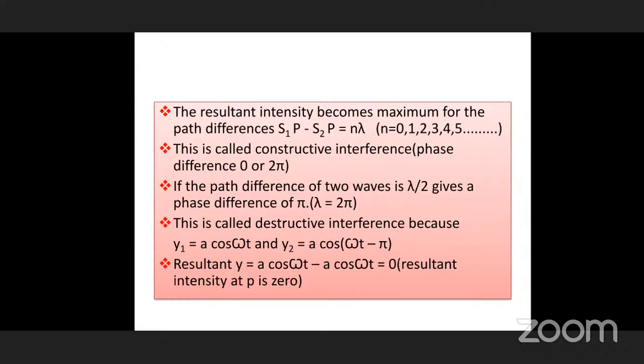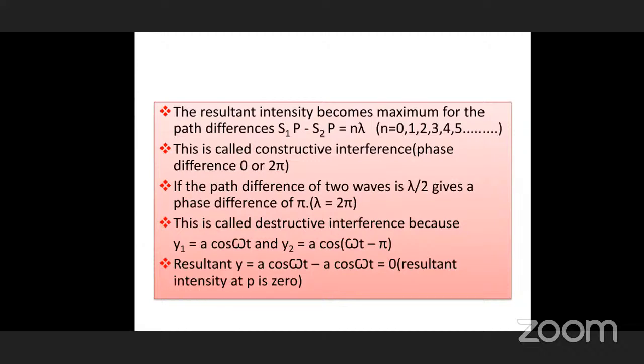Here, destructive interference means y1 plus y2, where in the first wave the amplitude is y1, and in the second wave y2 is negative. That means one is in crest, another is in trough. At an instant of time, S1 produces a crest with amplitude Y1, and S2 produces a trough with amplitude Y2. When crest and trough are acting at the same time on a particle in the medium, what happens?